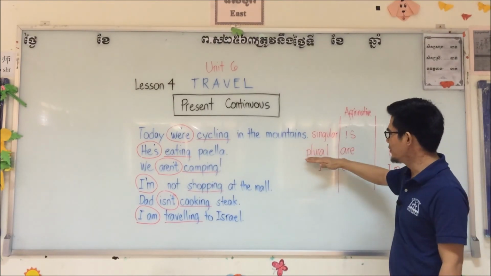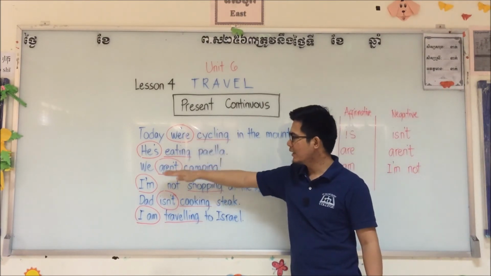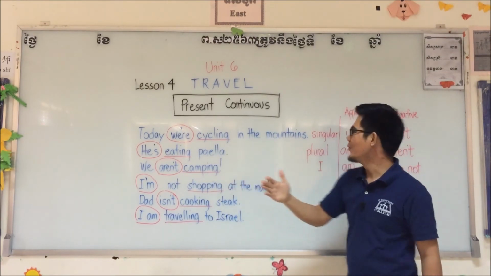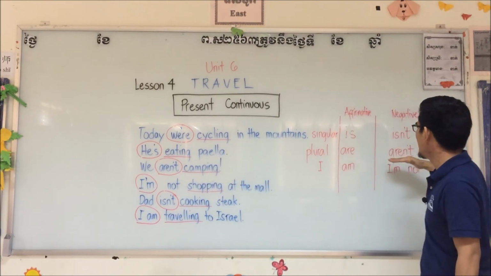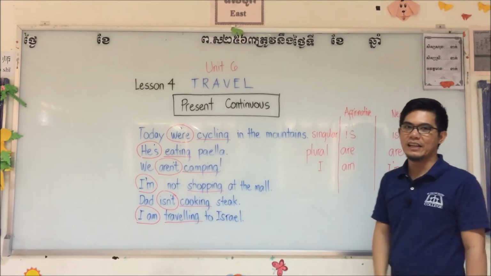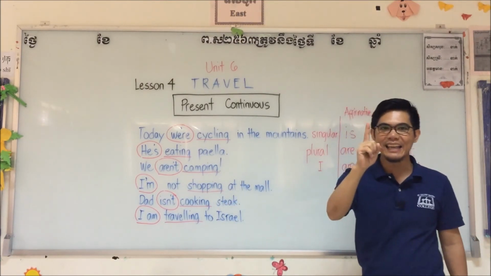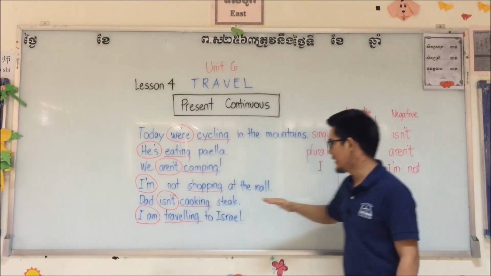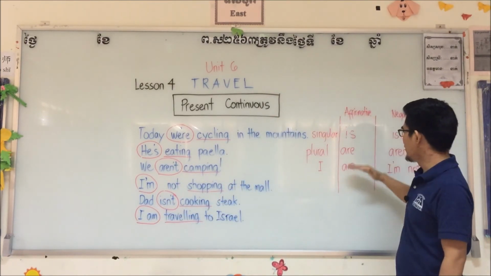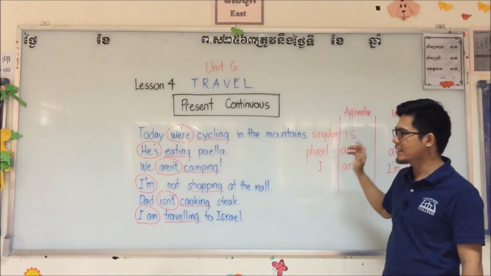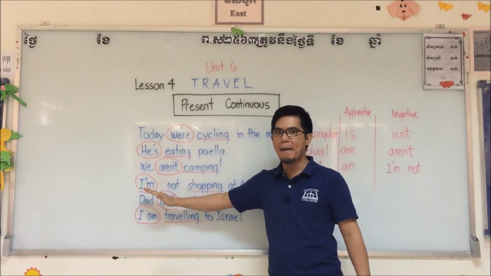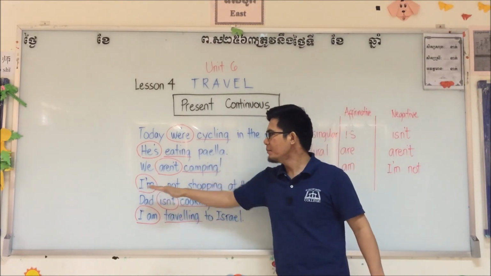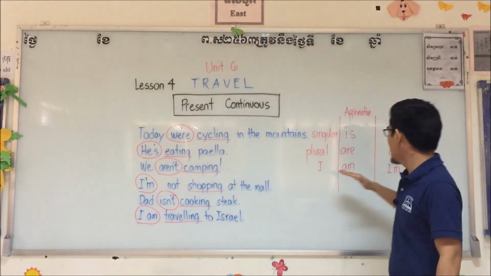What about for plural? We, they, you, we use are for affirmative, aren't for negative. And for personal pronoun I, we use am for affirmative. I am traveling to Israel. And for negative, I am not, and we shorten the I am. That's why I'm not shopping at the mall.